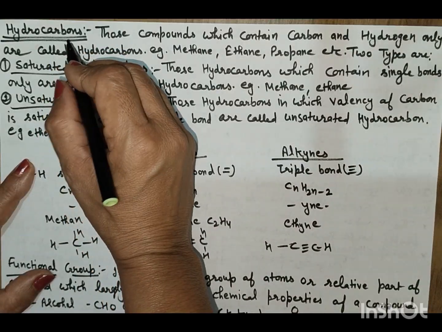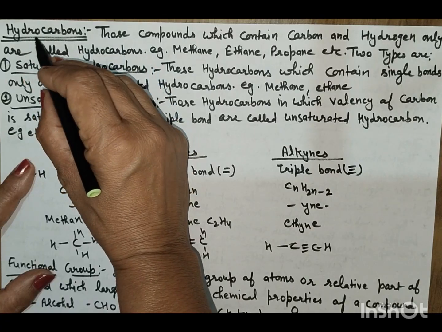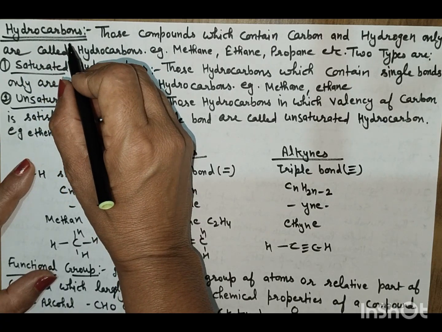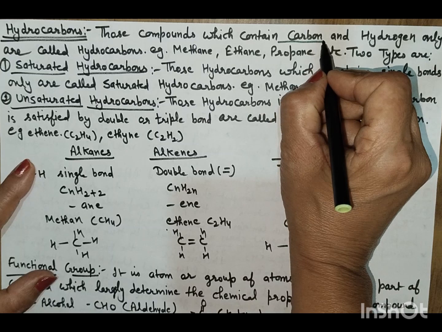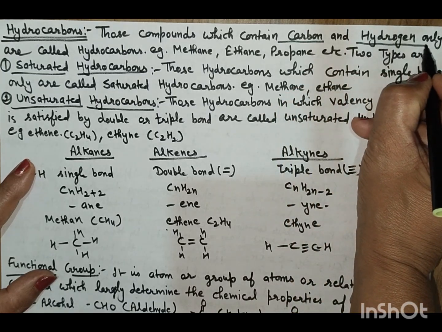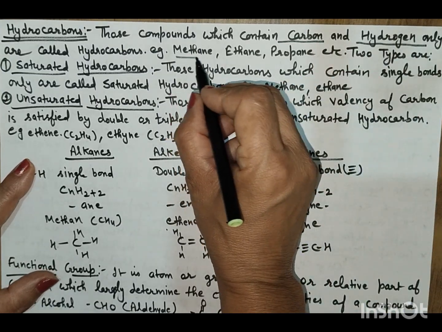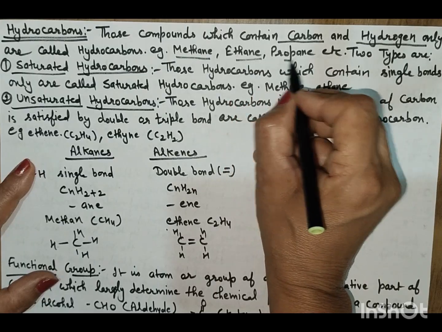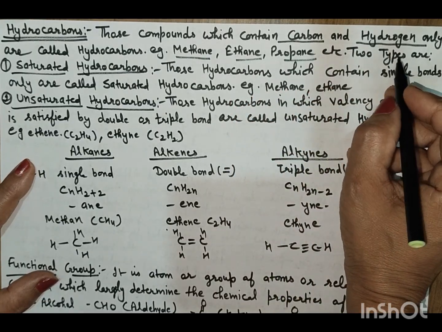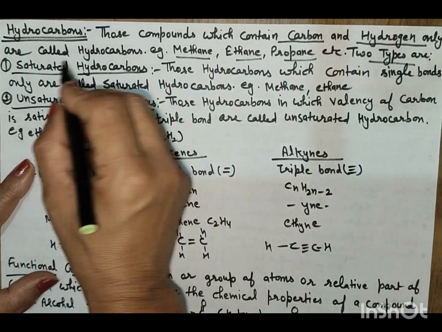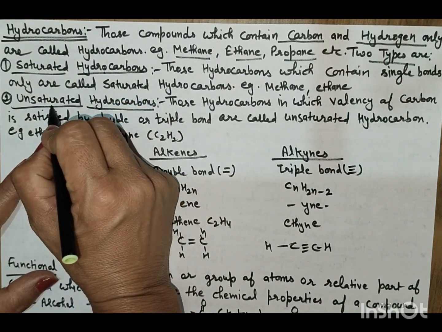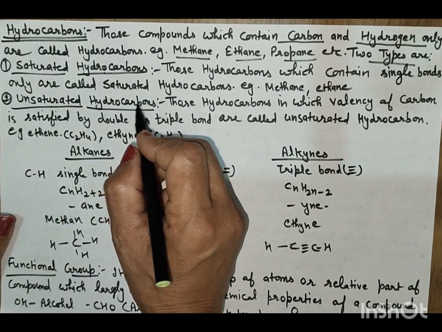If we divide the word hydrocarbon, it divides into hydro and carbon. It means it consists of carbon and hydrogen only. Examples are methane, ethane, propane, etc. There are two types of hydrocarbon: saturated hydrocarbon and unsaturated hydrocarbon.